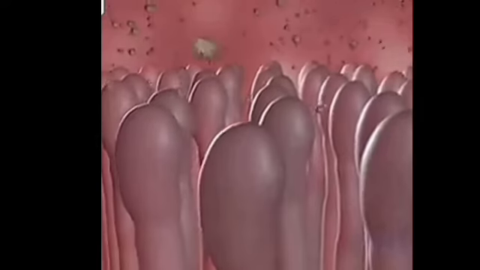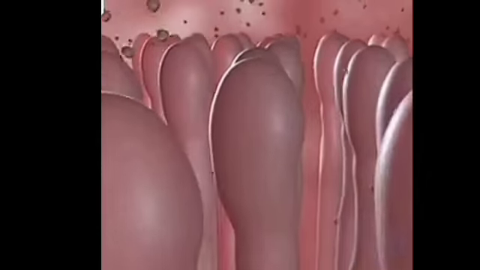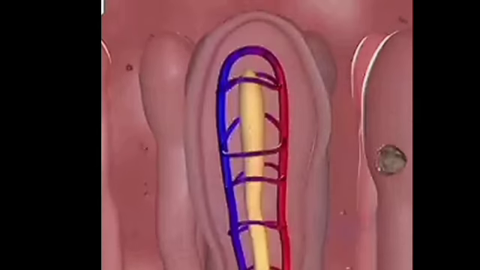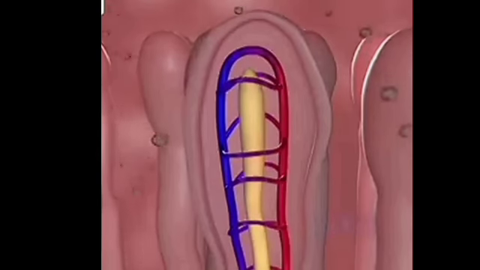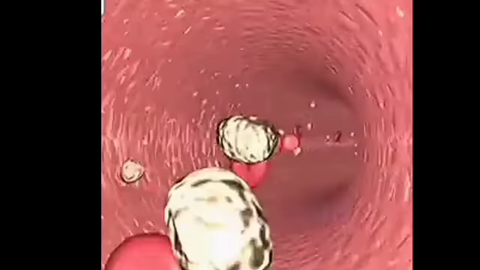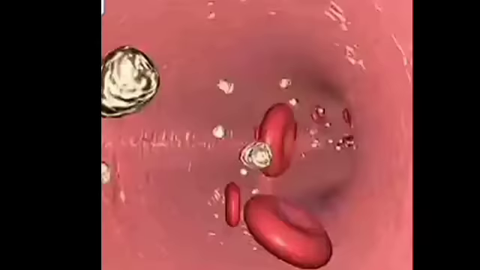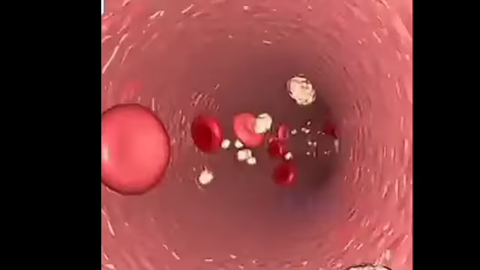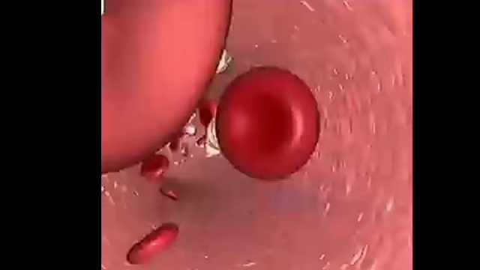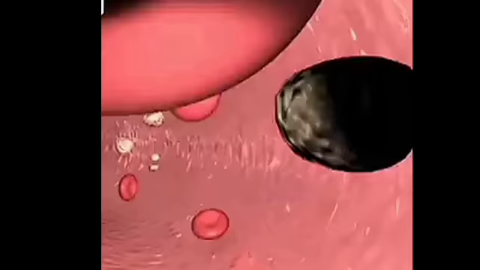The inner surface of the small intestine has finger-like projections called villi. These villi increase the surface area greatly for the absorption process. You can see that within the villi there is a supply of blood capillaries, so that the food that is absorbed directly enters the bloodstream, and the blood is going to carry the food to each and every cell of the body. You can see over here, along with the RBC, the digested food particles are also moving through the blood vessel.